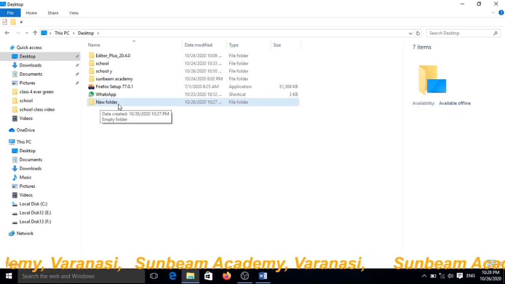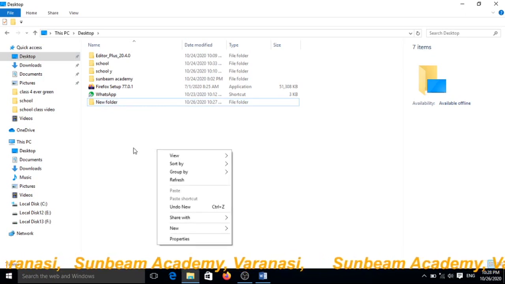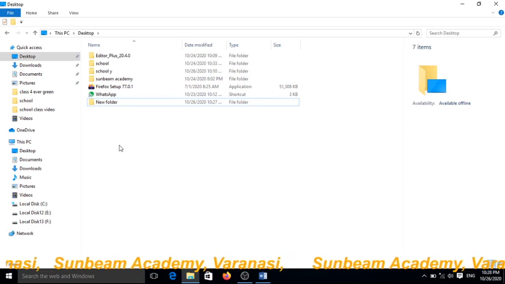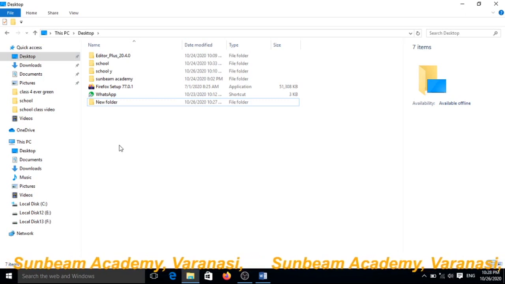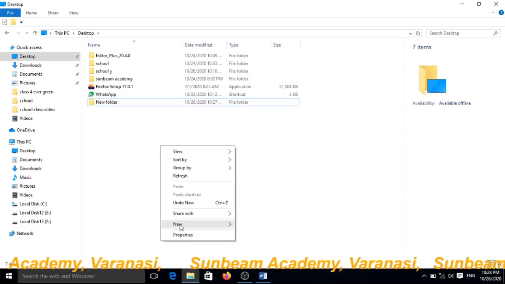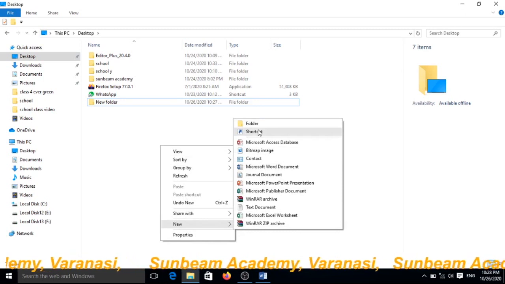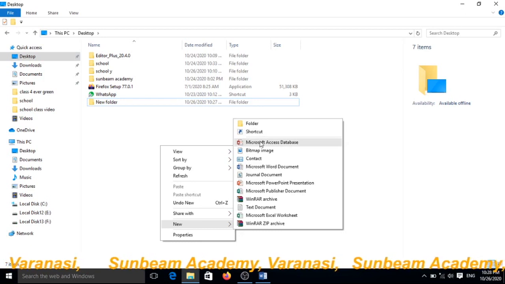In the same way, how to create a file? Right click. Suppose I want to create a text file or document file, means MS Word file. Right click and choose new, and there is a list of which apps are installed in the computer.